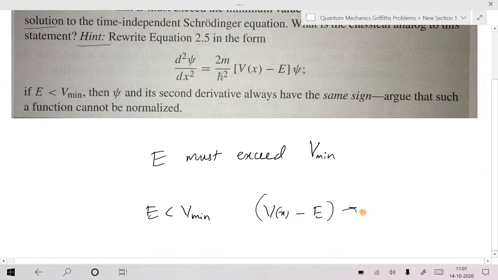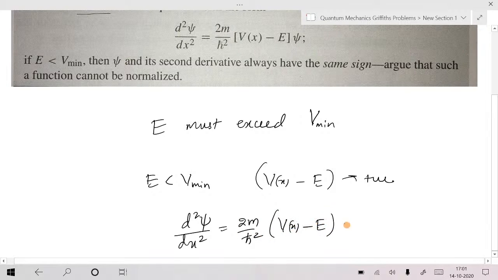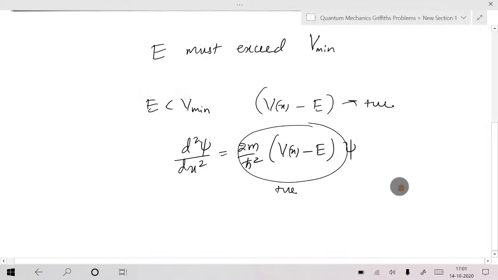So d square psi by dx square is equal to 2m by h bar square into V of x minus E, some positive quantity, into psi. This is positive, so psi and its second derivative will have the same sign. That's what he is arguing. Why can this not happen? That we have to check here.